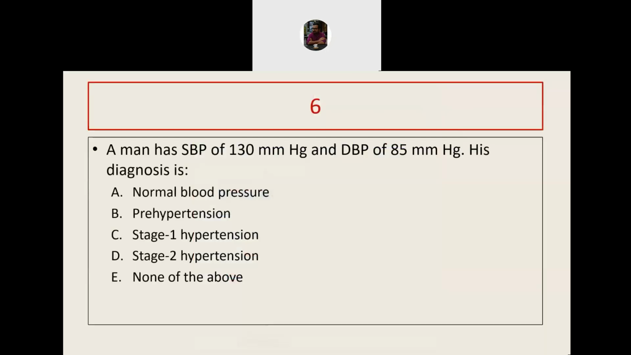So with this we end the discussion part. Let us quickly go through the MCQs. So this was our first question of this section. What will be the diagnosis here?